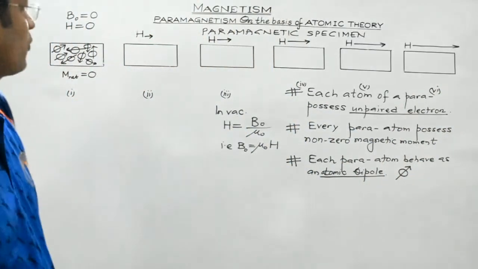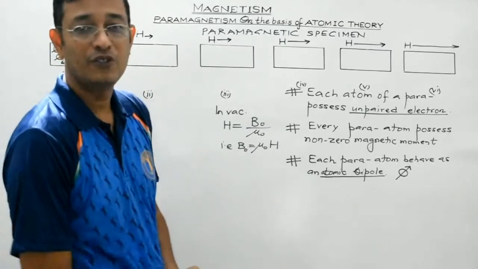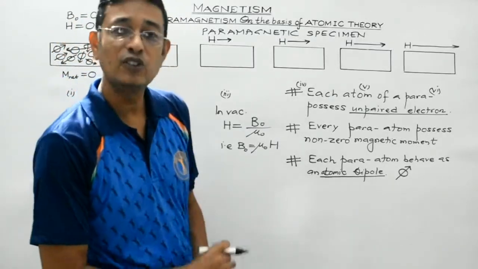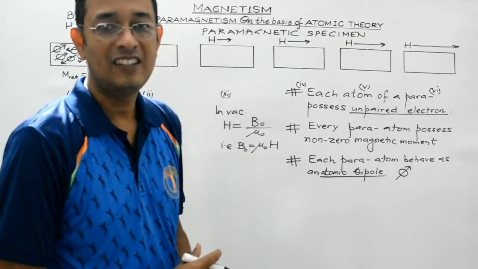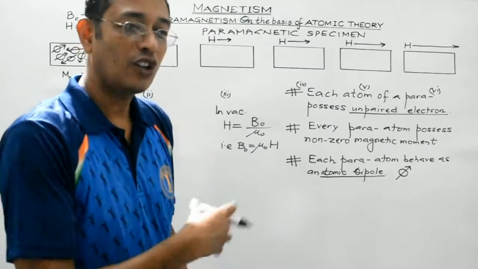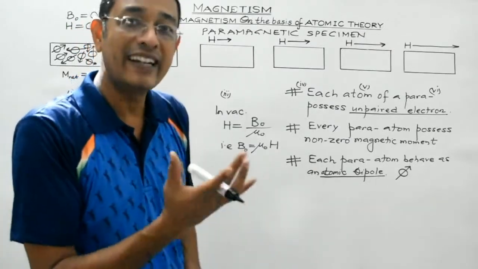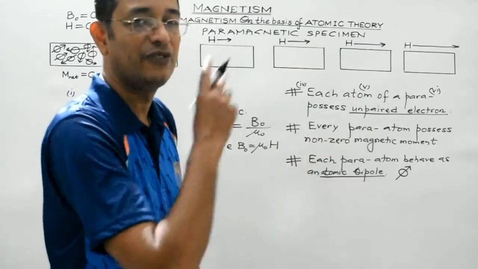Clear? Now what will happen, students? These are the atomic dipoles. We are aware that whenever an atomic dipole comes under the influence of an external field, it experiences a torque, and due to the torque, the atomic dipole will tend to align itself along the direction of the external field.